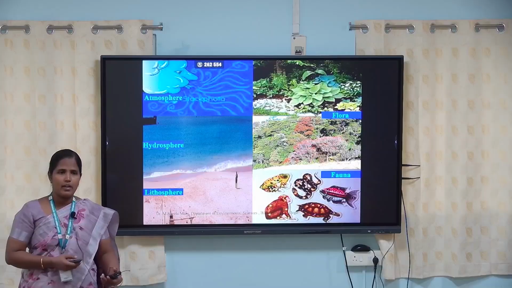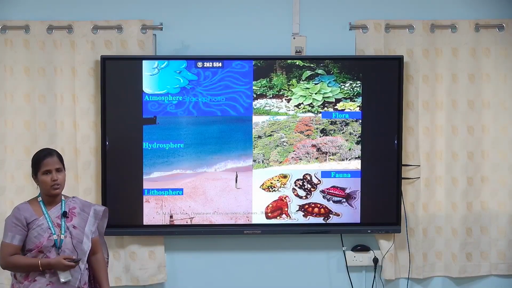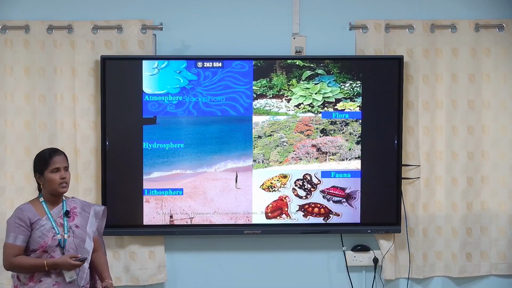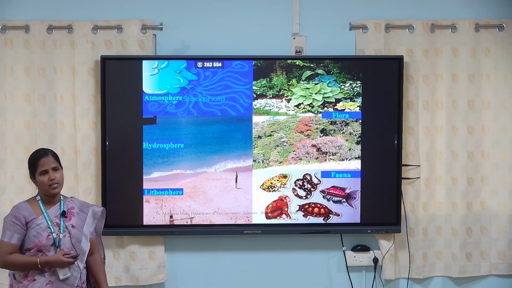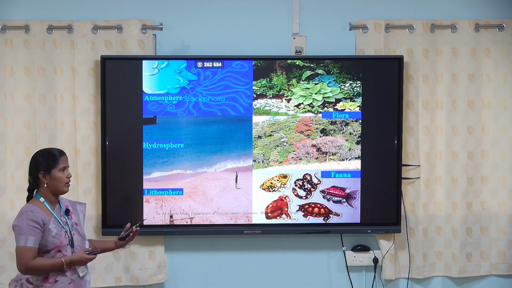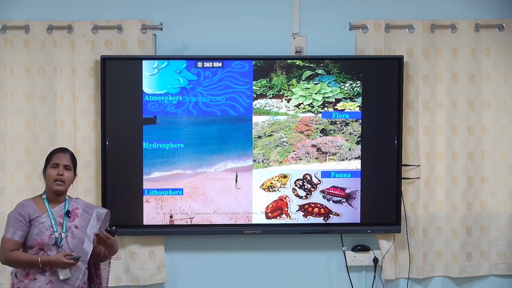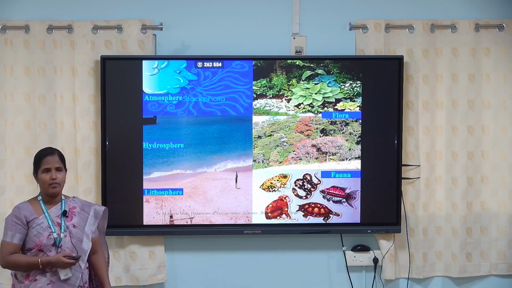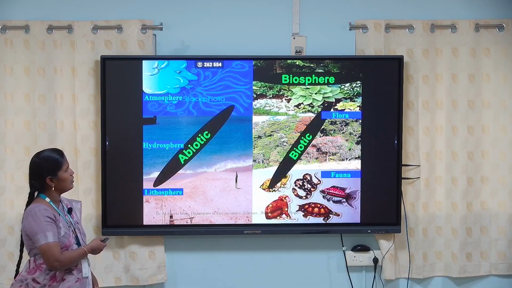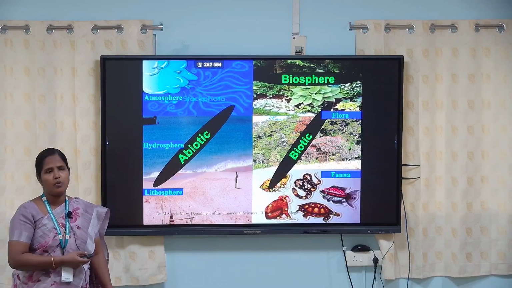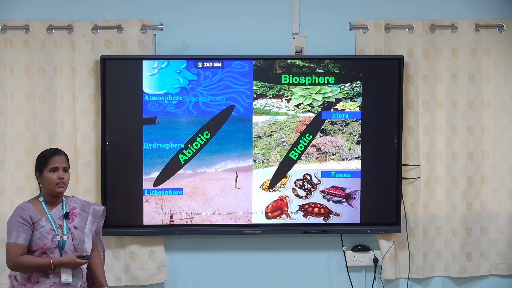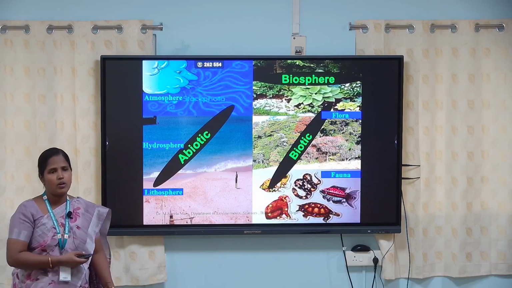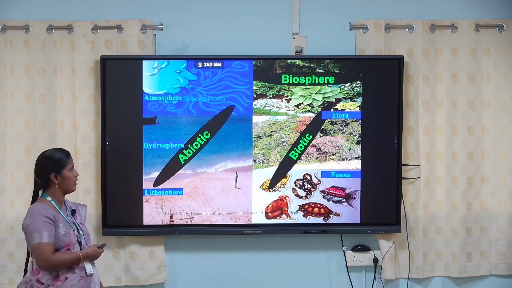Energy flow is one of the important functions of ecosystem. What is energy flow? The food energy is transferred from one trophic level to another trophic level. In energy flow the plants are very important, because without plants we cannot do anything; the plants are the primary energy producers.